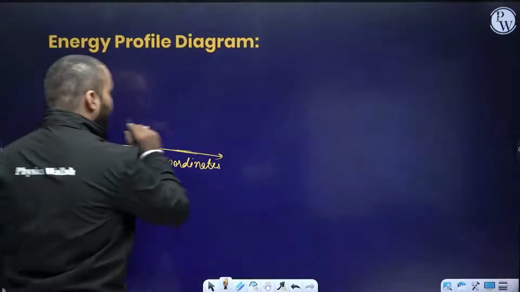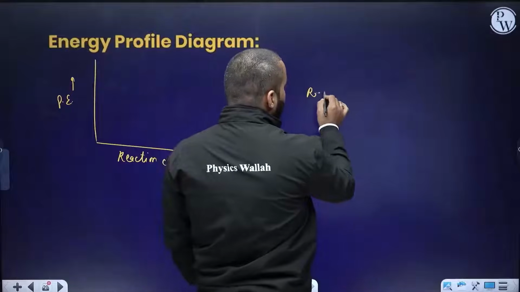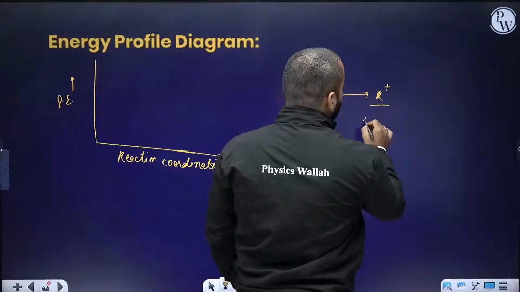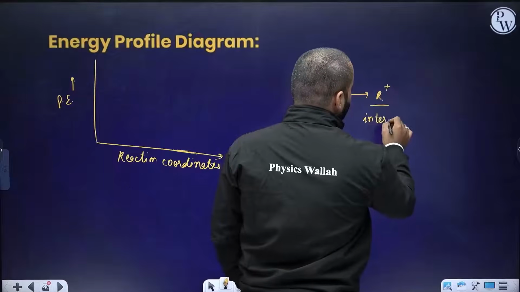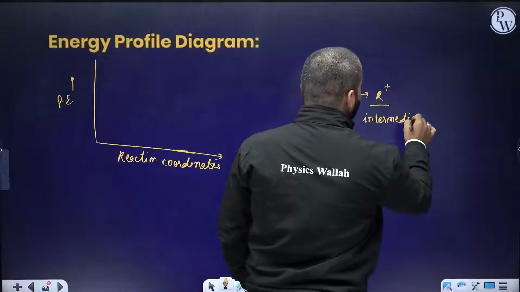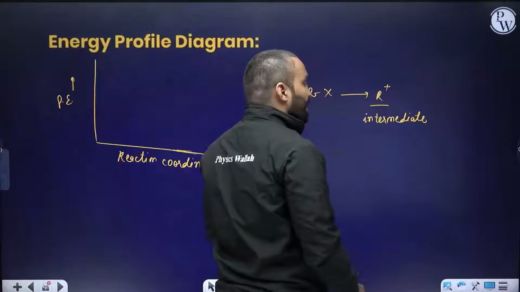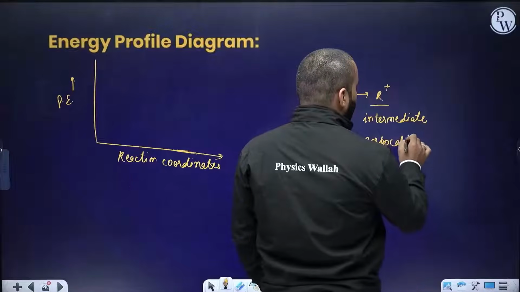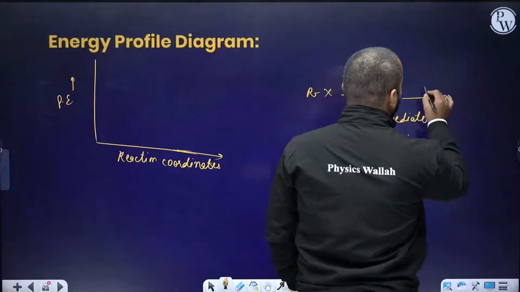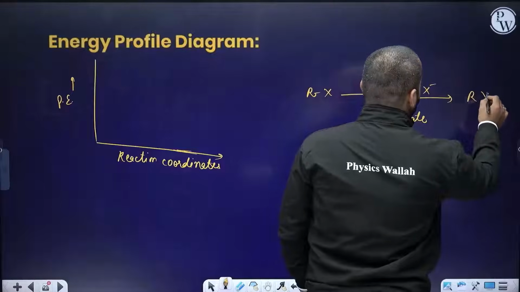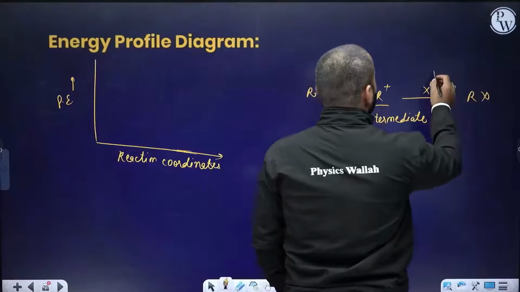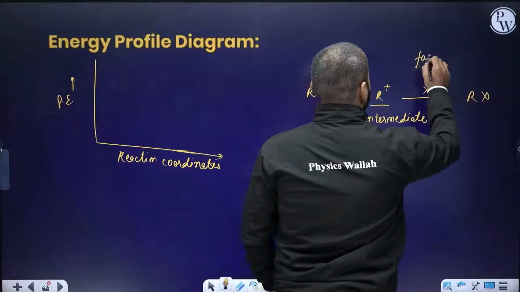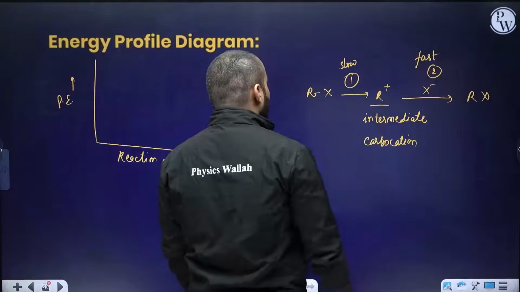In the beginning, I had RX that dissociated to form an intermediate. Can you name what kind of intermediate this is? That's a carbocation. Carbon having a positive charge is a carbocation. Now X minus comes and you get RX. So this is my reaction number 1, and this is my reaction number 2. This is a slow reaction and that's a fast reaction. Clear? So this is my reactant.